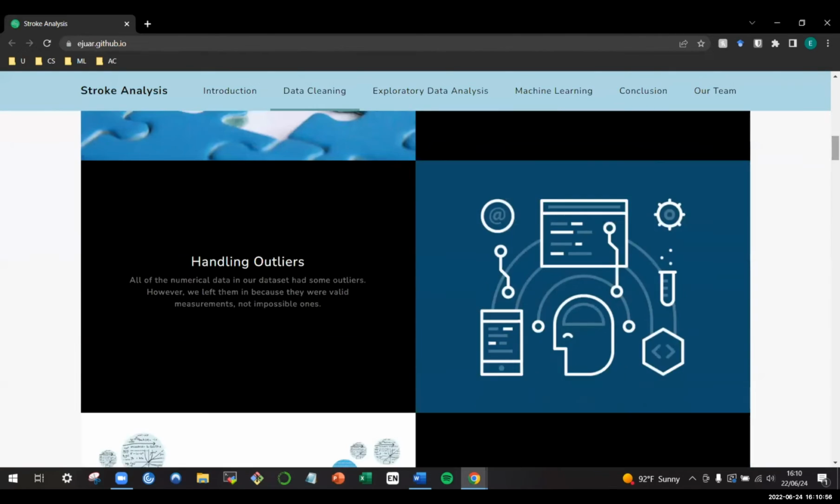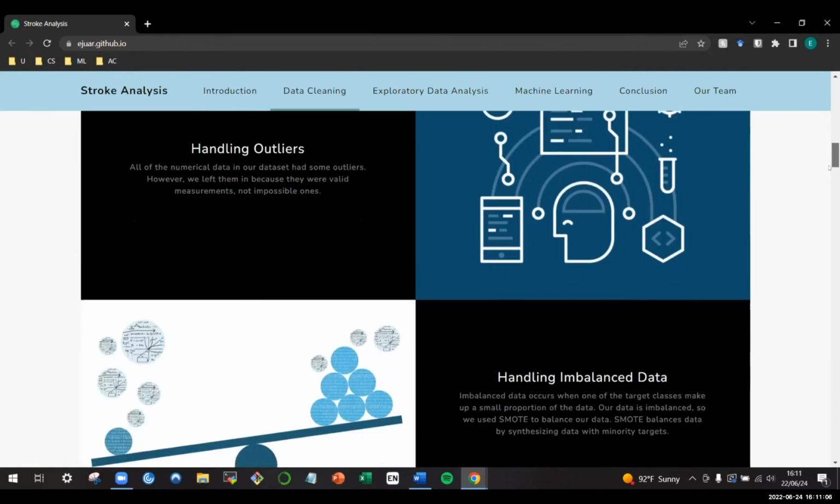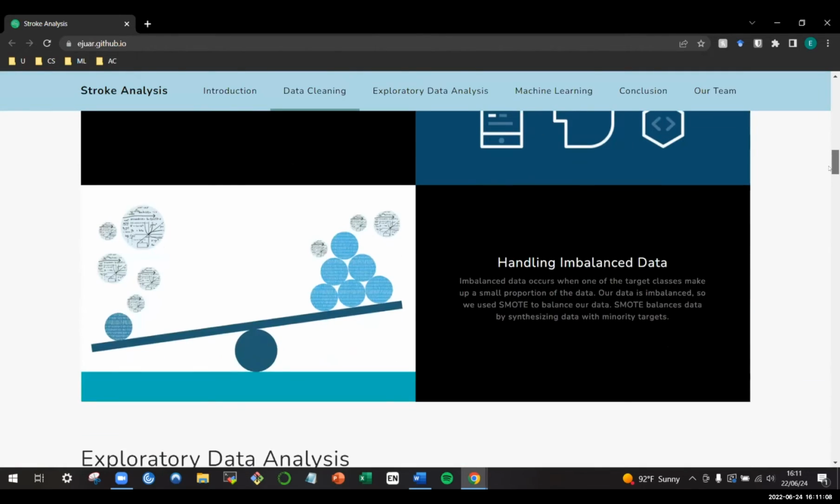And for handling outliers, all of the numerical data in our dataset had some outliers, but we left them in because they were values that were improbable, but not impossible. Handling imbalanced data. Imbalanced data occurs when one of the target classes makes up a small proportion of the data, and our data is imbalanced because someone is much less likely to have a stroke than to not have a stroke, so we use SMOTE to balance our data. SMOTE balances data by synthesizing data with minority targets.